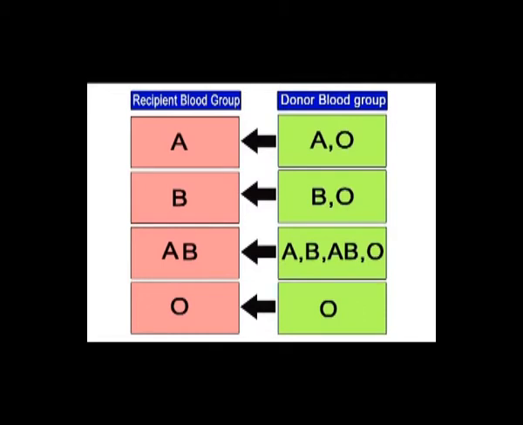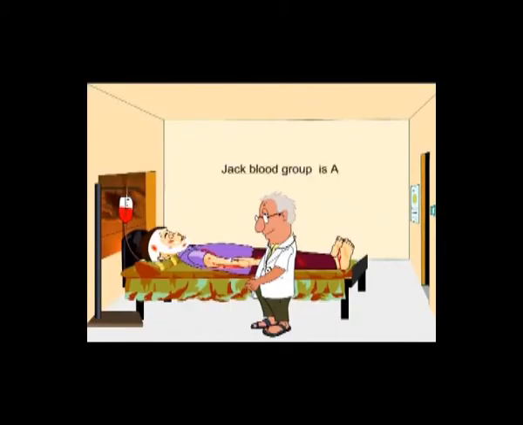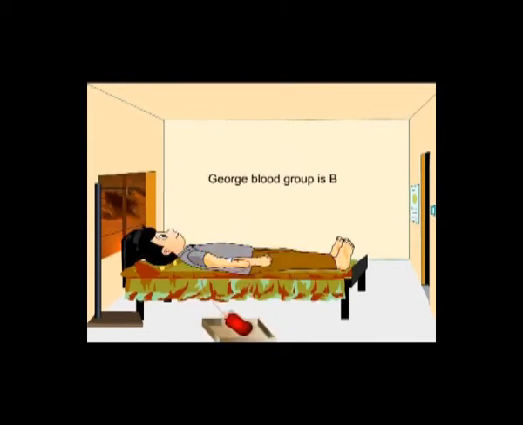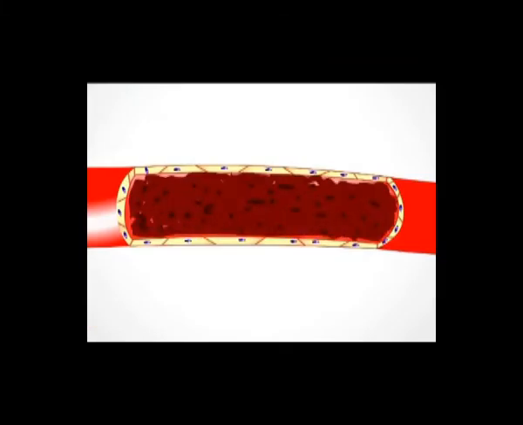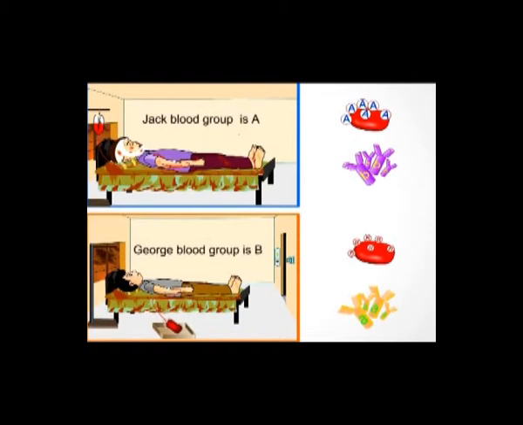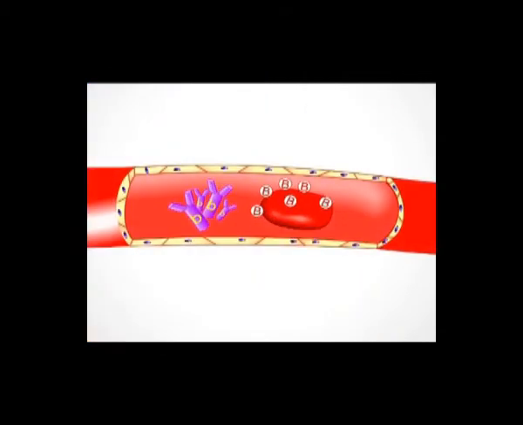To understand this clearly, let us examine a small activity. Jack has met with an accident and requires blood. His blood group is A. Suppose George's blood, which is B group, is given, then clumping occurs. This is because Jack with A blood group has antigen A and antibody B. George with B blood group has antigen B and antibody A. The antibody B of Jack's blood reacts with the antigen B of George's blood, hence clumping occurs.